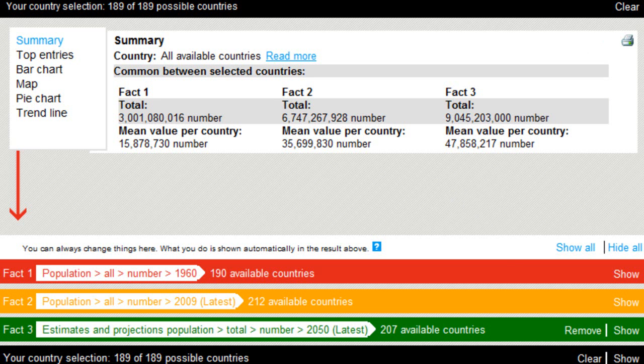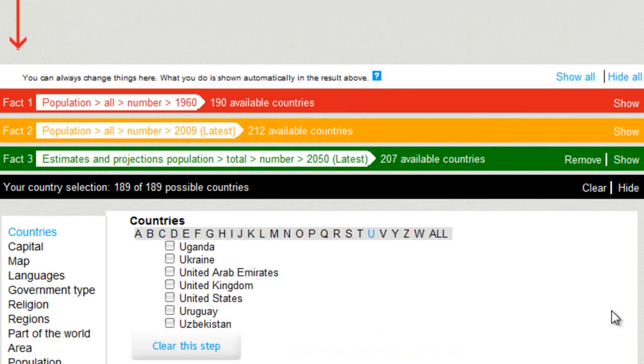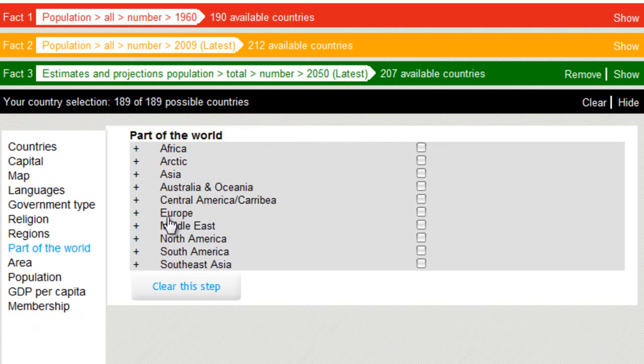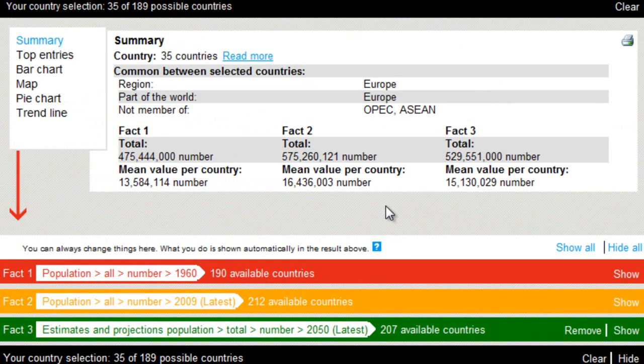Let's take a look at Europe, for example. Part of the world, Europe. Today the population of Europe is 575 million. It will go down to 529 at the same time that the population of the world will increase with nearly 3 billion people. So, it's not in Europe.